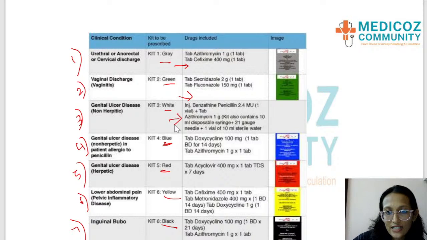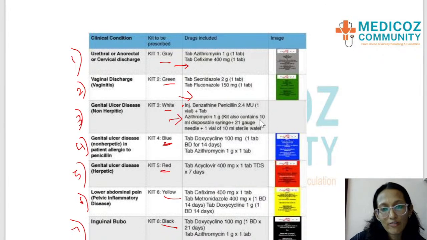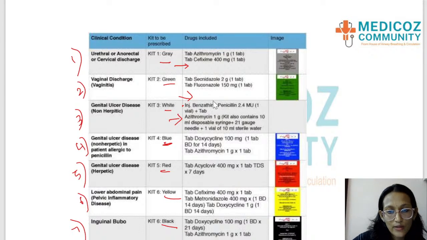White kit is little more complicated because there's an injection, as you can see, benzathine penicillin. There's also azithromycin 1 gram. Okay, and then there will be consumables which are required for dispensing this or giving this benzathine penicillin. So basically penicillin and azithromycin in white kit. In blue kit it is doxycycline and azithromycin.